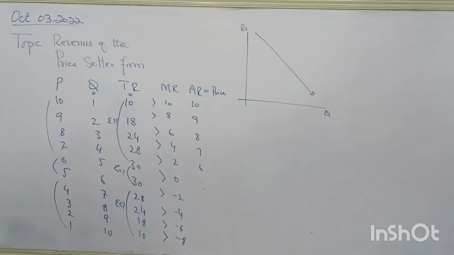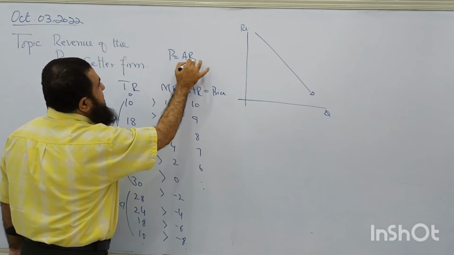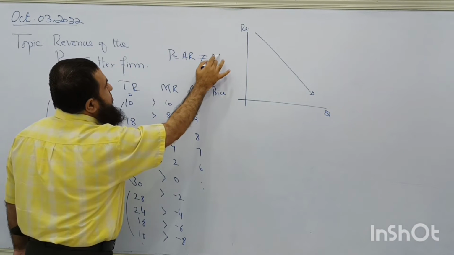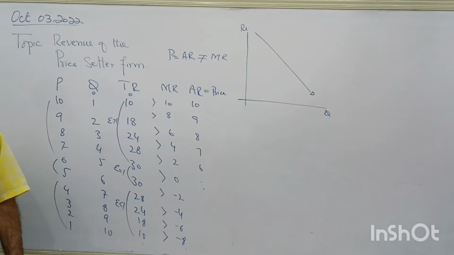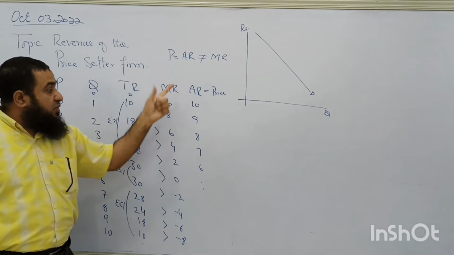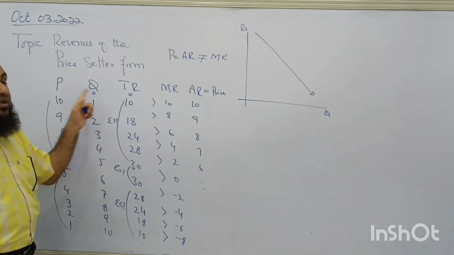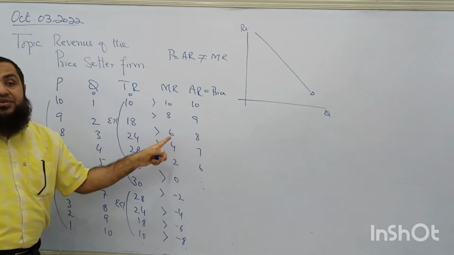In this case, can I say price is equal to average revenue and that is not equal to marginal revenue? In our previous form, three things were overlapping each other, but in this case price is equal to average revenue. Clear? But marginal revenue is not equal to average revenue.